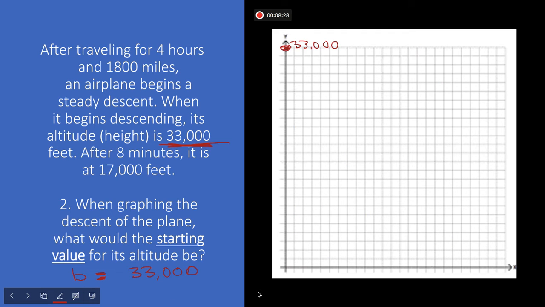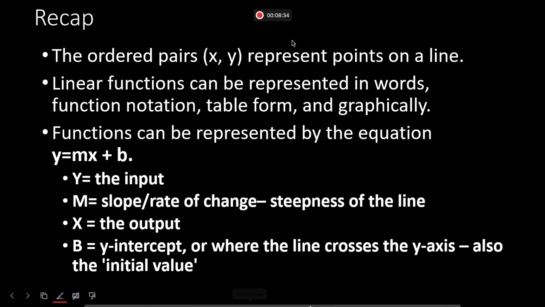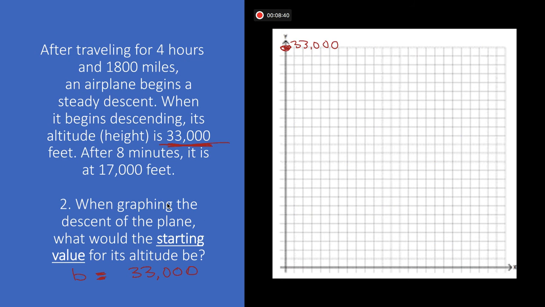Okay. So my starting value, if we go back, my initial value is also my b. So b is going to be 33,000, where I'm starting from.